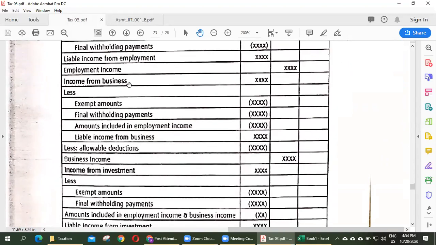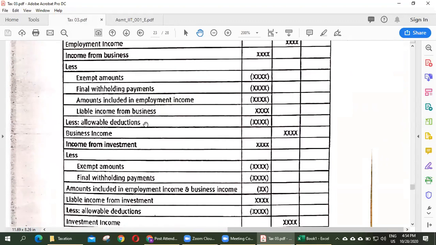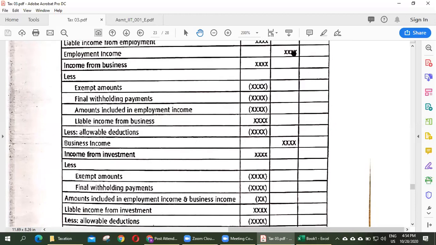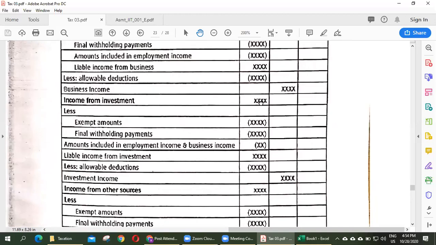And income from business, and you have to deduct exempt amount, final withholding payment, amount included in employment income, liable income from business, and allowance deduction, finally business income. Here, employment income and business income.